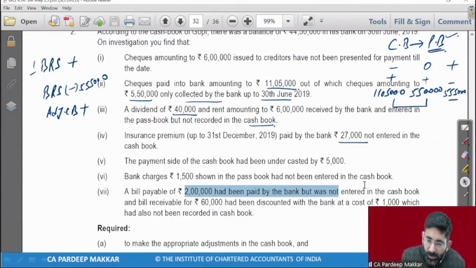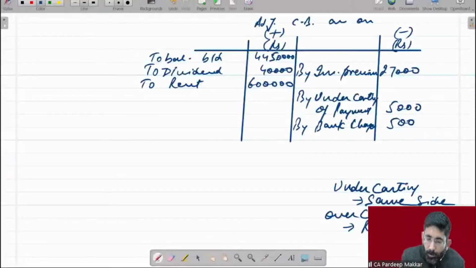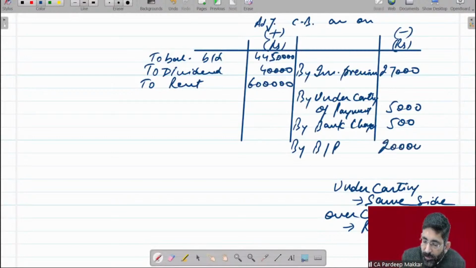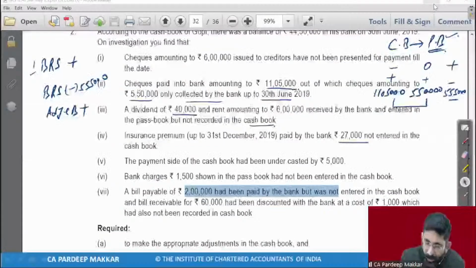2 lakh rupees. So payment is made by bank. So we'll enter here by bills payable, 2 lakh rupees. Simple. कोई मुश्किल नहीं है.